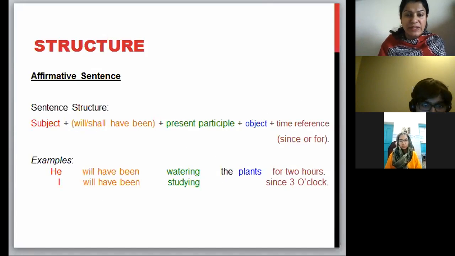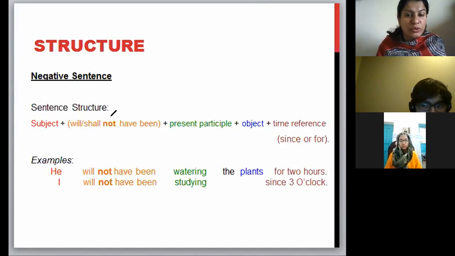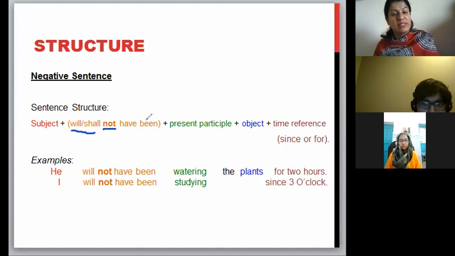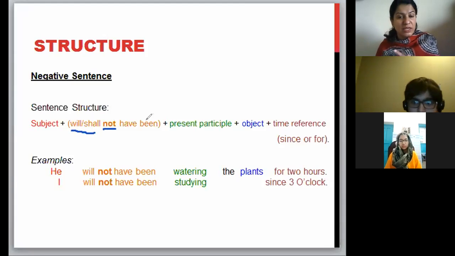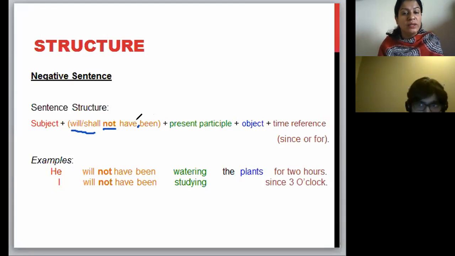In the negative sentences, all you have to do is add not after will or shall. Earlier on, you must have noticed that in the present perfect continuous and past perfect continuous, we added not after have, has, or had.